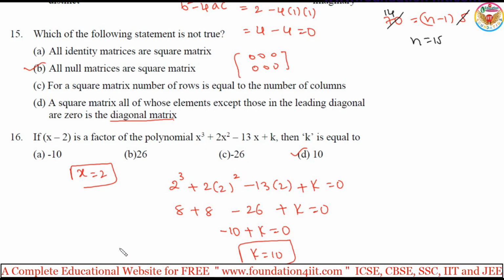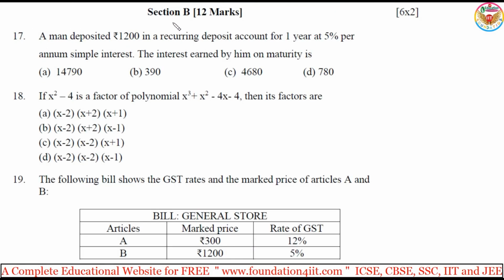So up to question number 16 is only 1 mark objective. It's easy. Section B and C have the remaining questions. Section B is for 12 marks. So we have 6 questions, each question carries 2 marks. That means we need to solve the problem and find the correct answer, so it will take time. That's why in section A we have to do fast. Section B, let us do these types of problems.